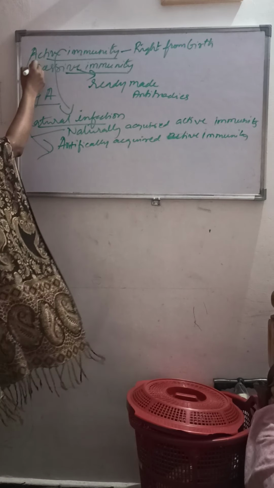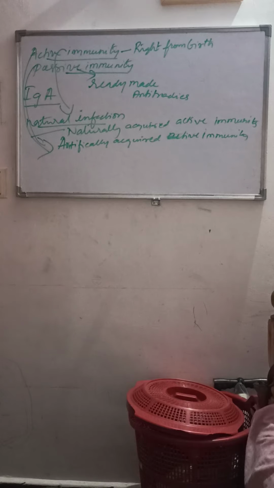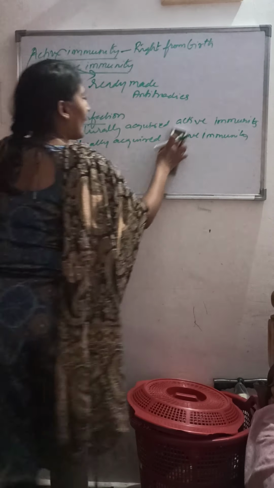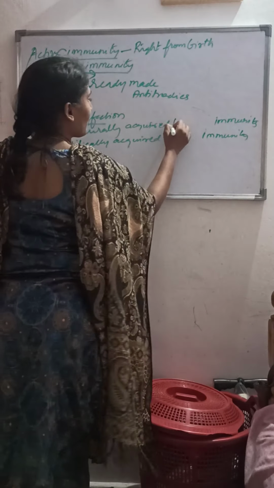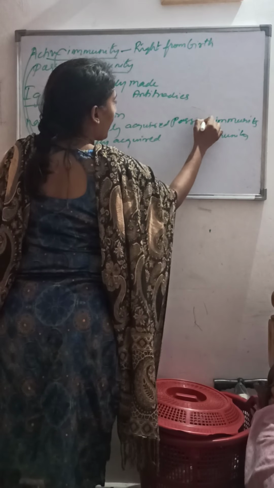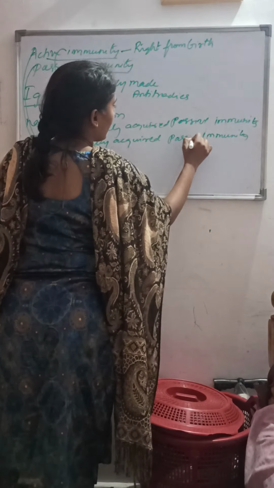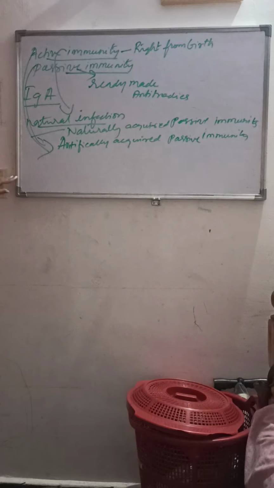And passive immunity is also of two types, that is naturally acquired passive immunity and the artificially acquired passive immunity. So what is naturally acquired passive immunity?